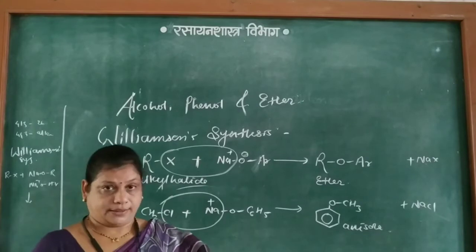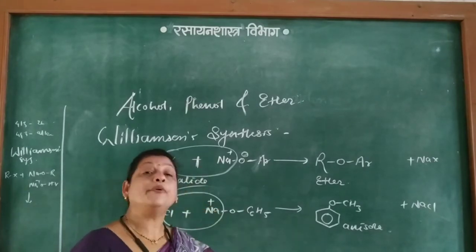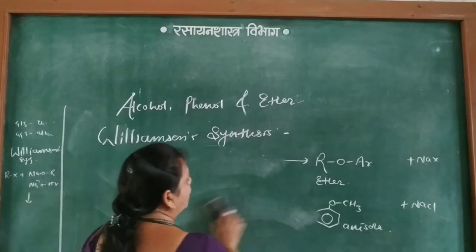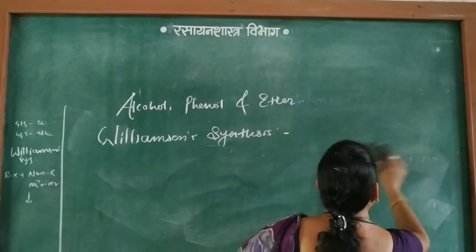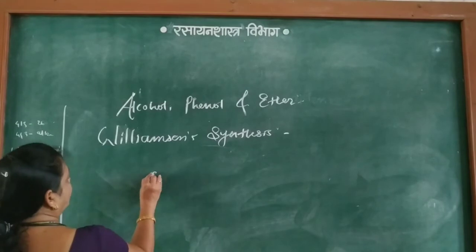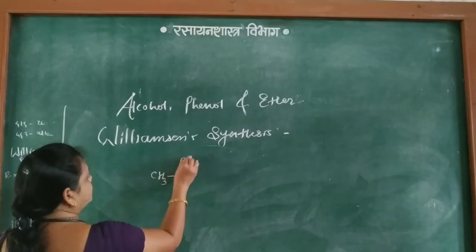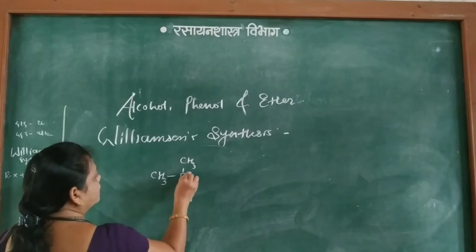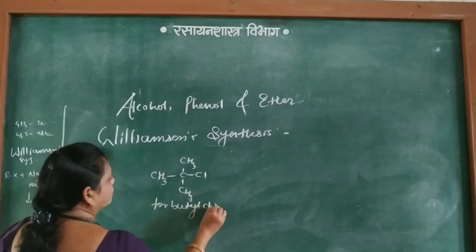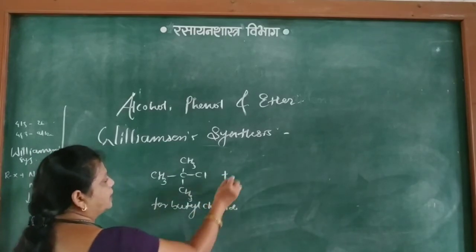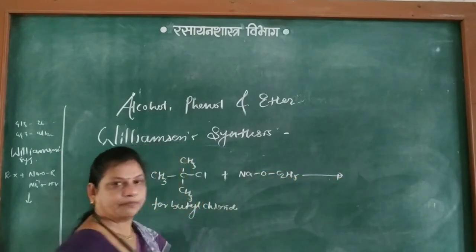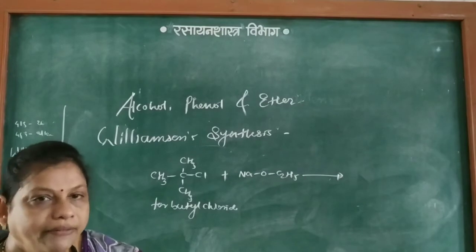But if tertiary butyl chloride as an alkyl halide is treated with sodium ethoxide, then what happens? This is tertiary butyl chloride, plus NaOC2H5.